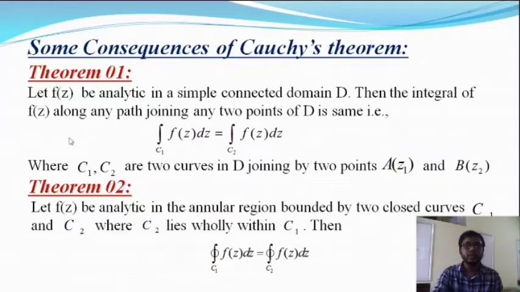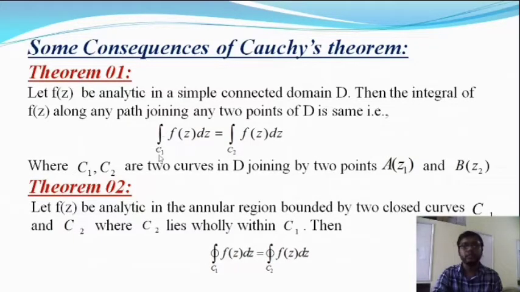That means say there are two points A and B, and there are two curves, say C1 and C2, two different paths, but the beginning point and end point are the same for the two paths. If f(z) is analytic, then for the different paths the integral values are the same.